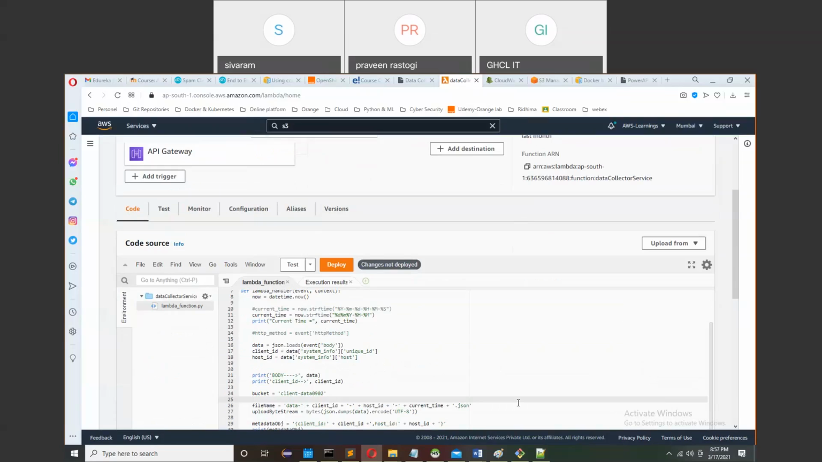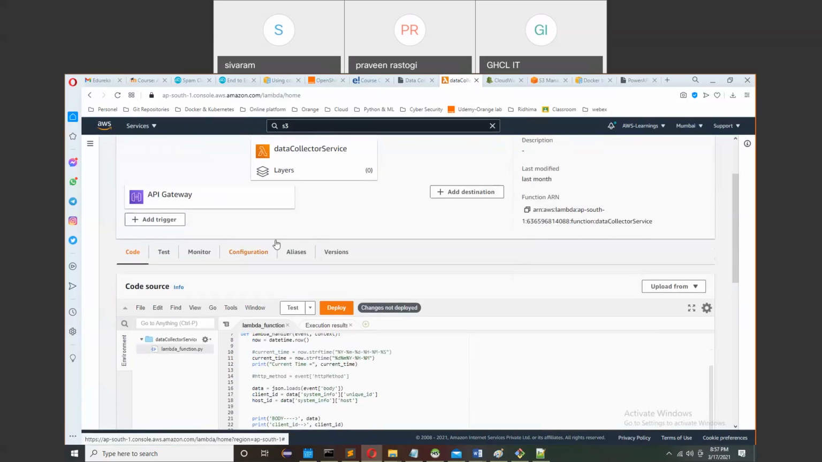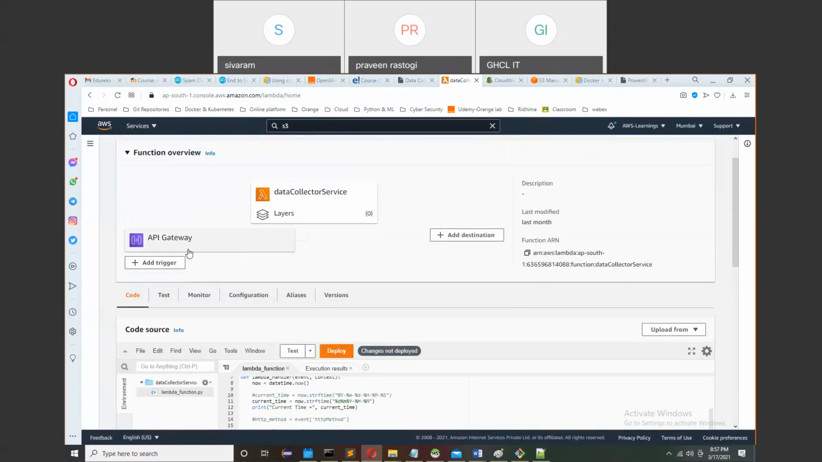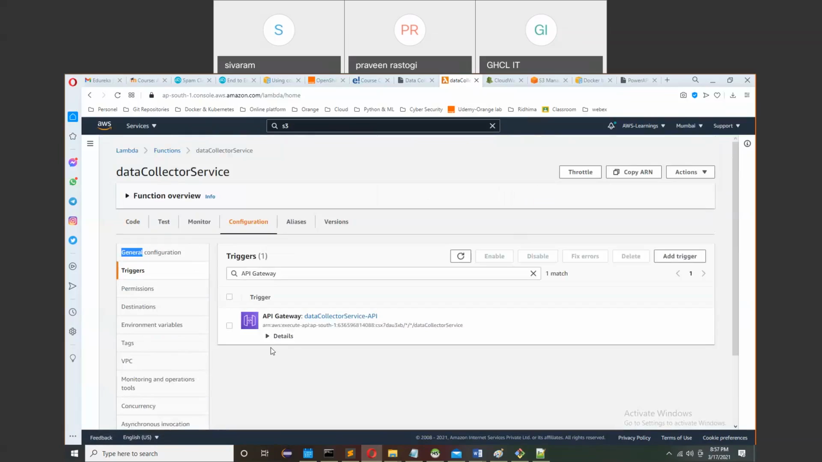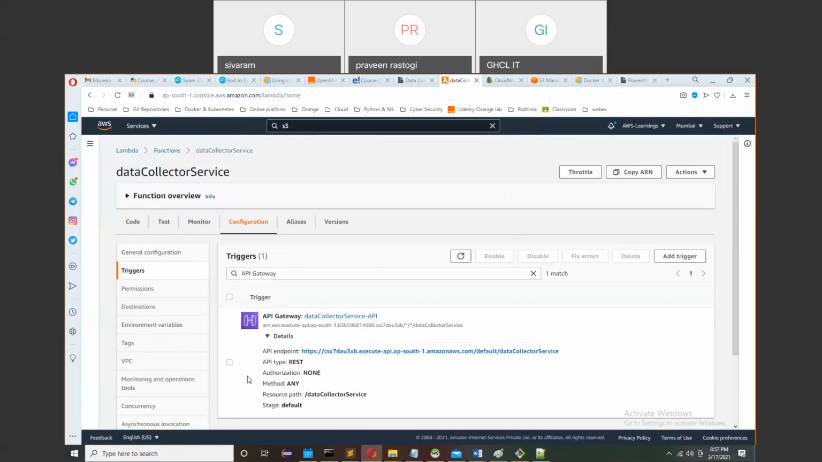To make it as a service, you have to connect it to an API gateway. If I click on it, you can see my API gateway is connected as a data collector service API.